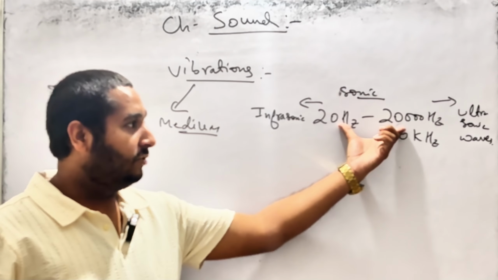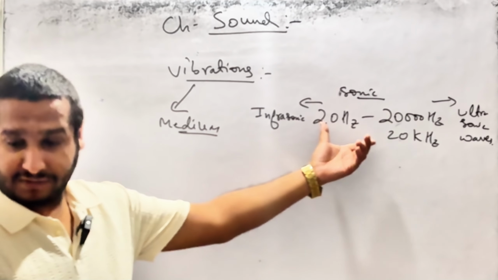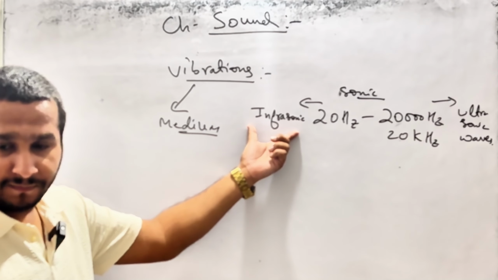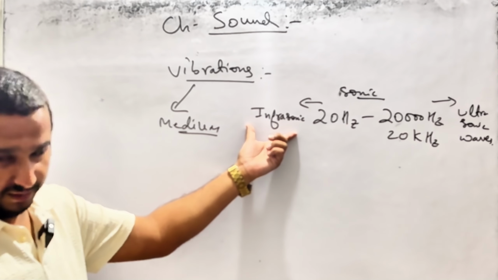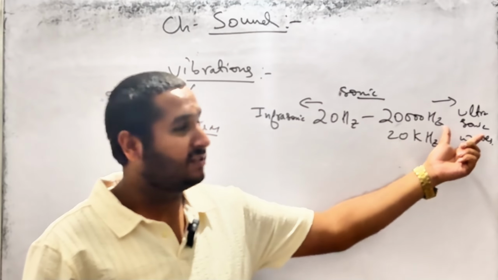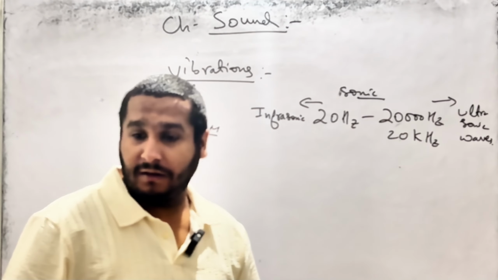20 Hertz to 20,000 Hertz or 20 kilohertz is sonic or audible, which humans can hear. Below 20 Hertz are your infrasonic waves, which dogs, cats can hear. And above 20 kilohertz sound is known as ultrasonic sound waves. You know bats? Bats can produce these 20,000 Hertz sounds. They are ultrasonic waves.